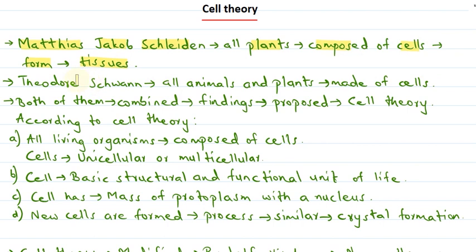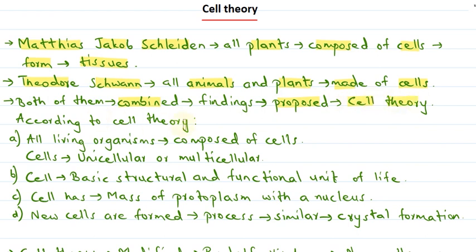Then there was Theodor Schwann, a German zoologist, who studied that all animals and plants are made up of cells. Both of them combined their findings and proposed this famous cell theory.